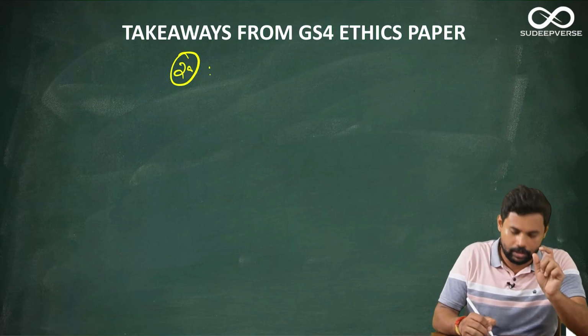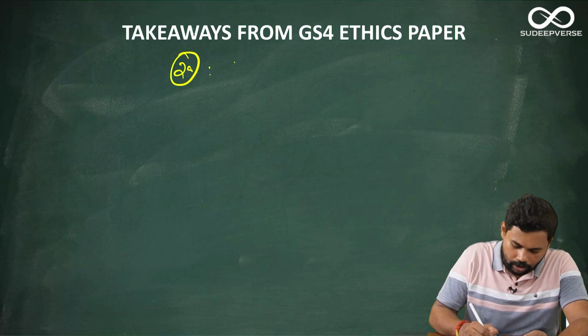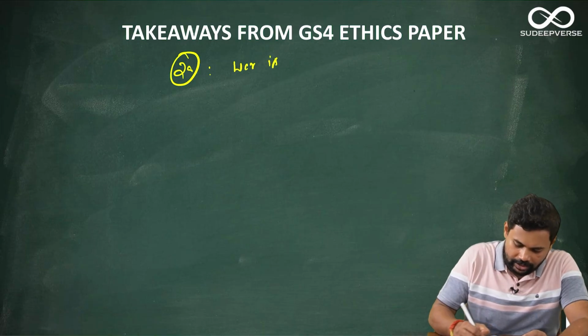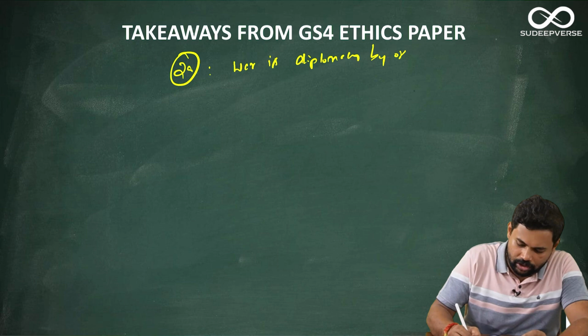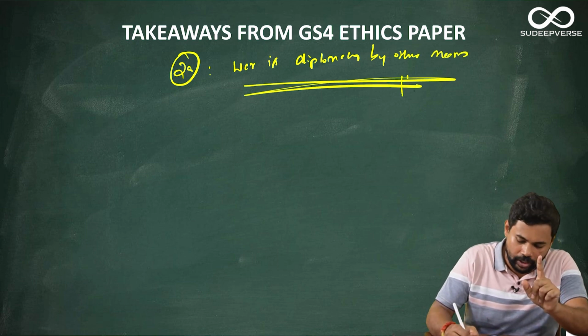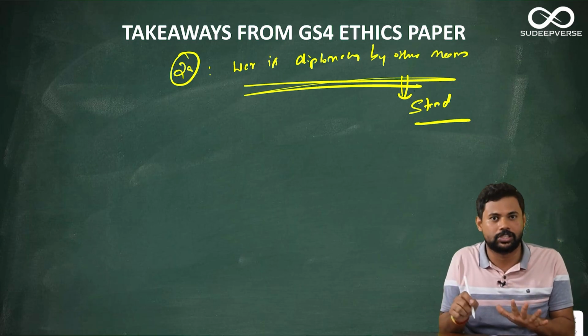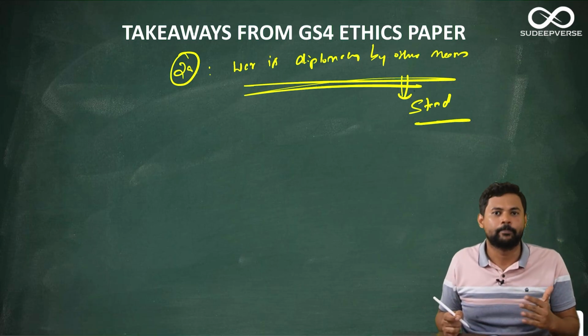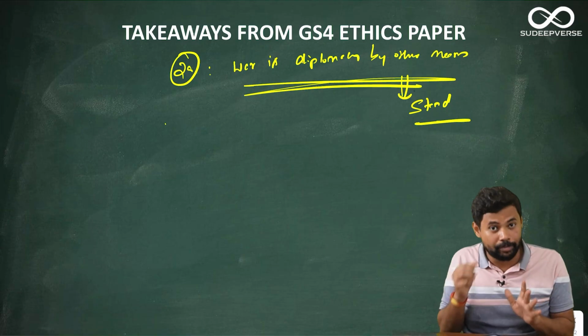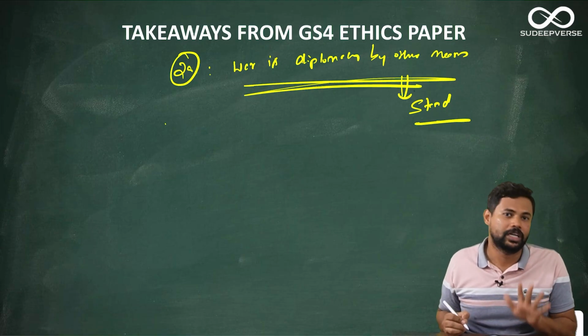That is the quote given by Karl von Clausewitz, that is, war is diplomacy by other means. Now here, as I told you, the difficulty is not about understanding the quote, the difficulty is the stand. Many students have taken the stand for this. This is like legitimizing war. You shouldn't have taken the stand. That is why it becomes difficult, and hence I am putting this under the difficult category.